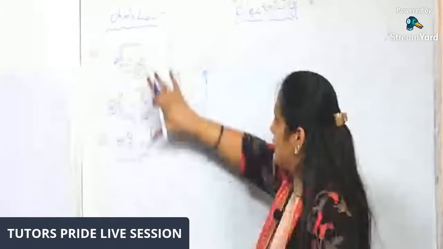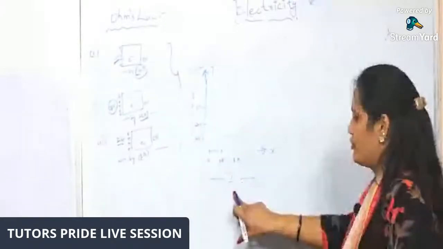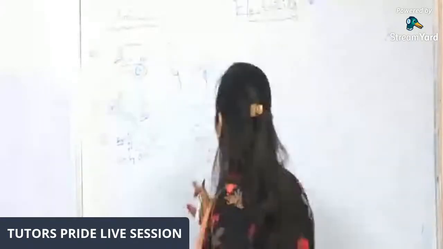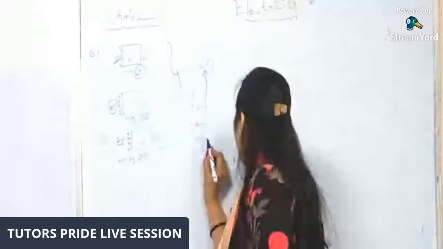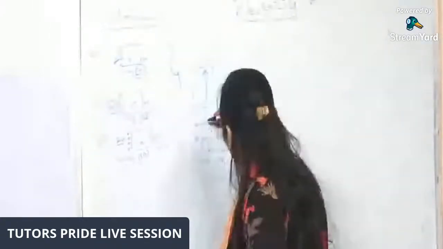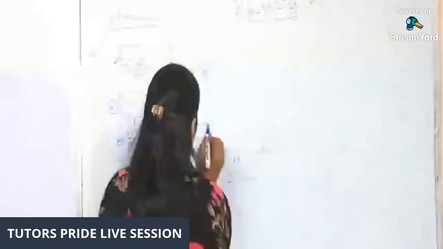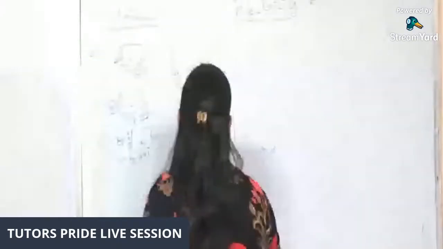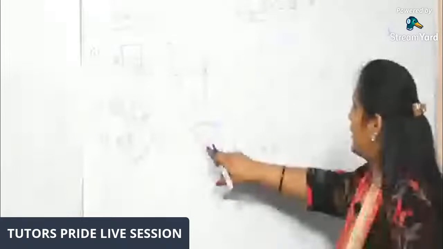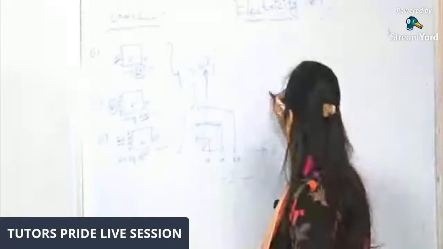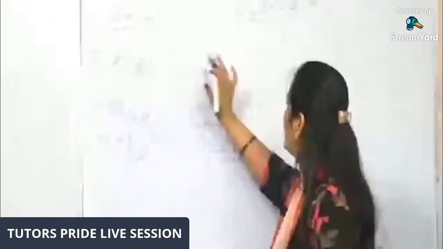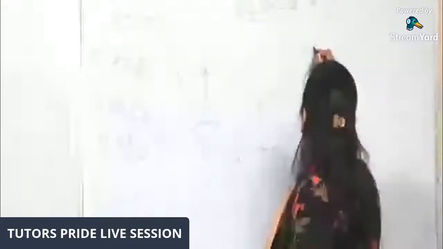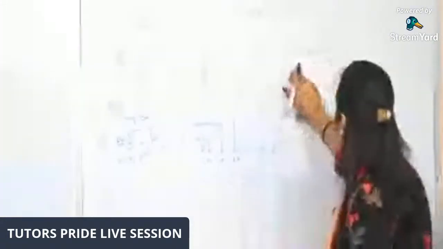So I'll plot the graph between these three examples. On the x-axis we take the current, and on the y-axis we take volts, that is potential difference. So 10 volts corresponds to which current? 1 ampere, right? And 20 volts, and 30. So you can see the graph. The plotted graph will be like this, a straight line, and we can easily say by seeing the graph as well as this example that V is directly proportional to I. V is the potential difference, I is the current.